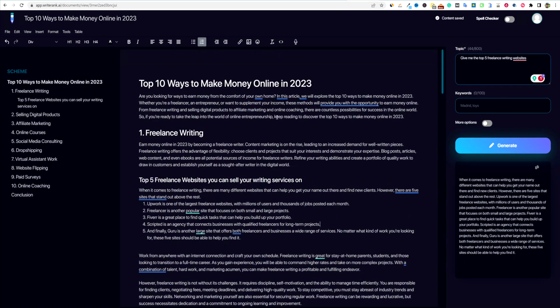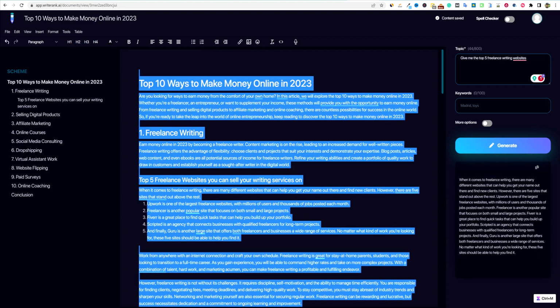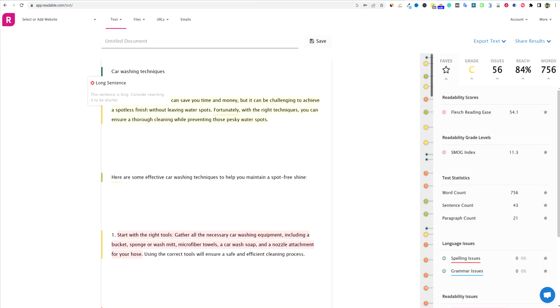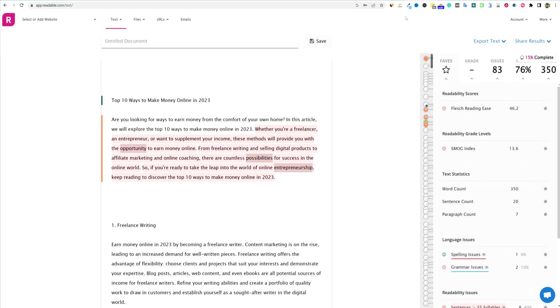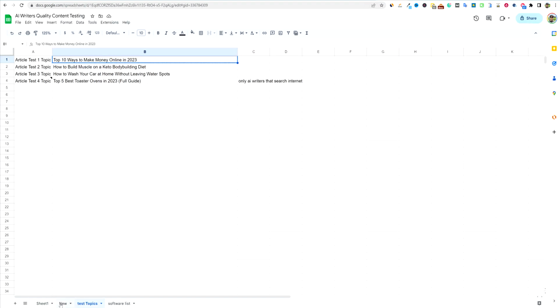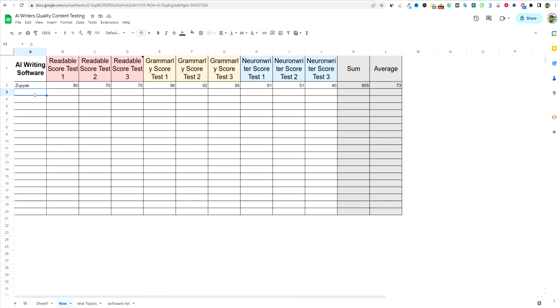Now let's go and test the content. We'll do a quick test right here. I'm going to copy this whole thing. We'll test the first one out, and then I'll do the other ones behind the scenes, and we'll come back in a little while. We are going to get a grade right here. It's going to give us a C. So I'm going to come back over here, and this one is WriteRank, and we're going to get a 70 right here.